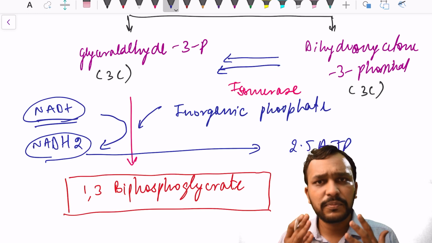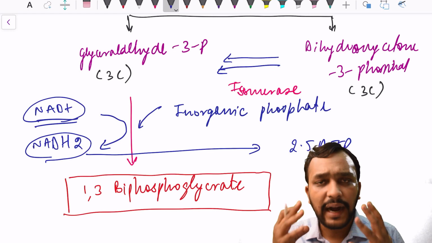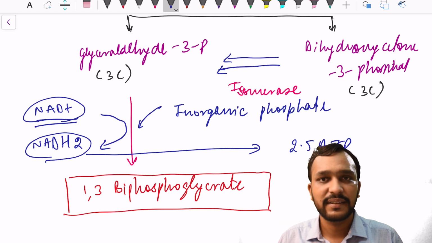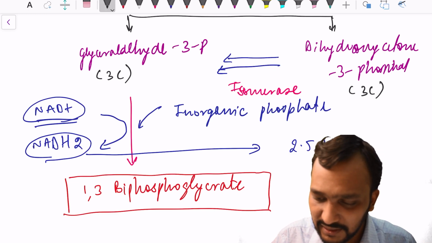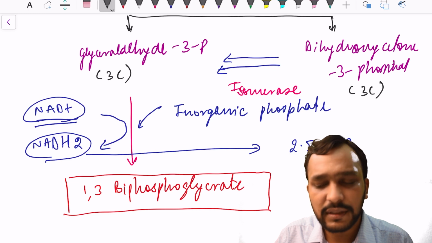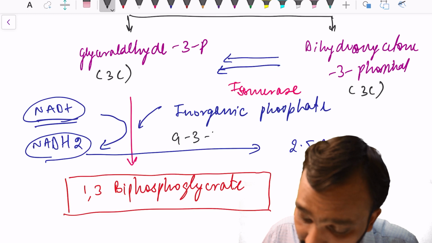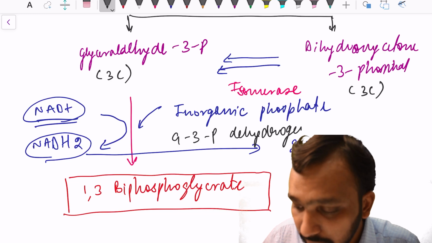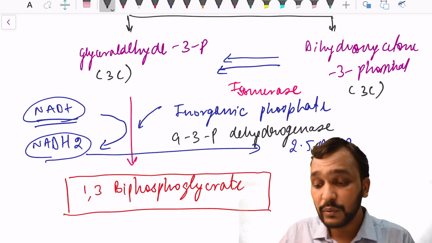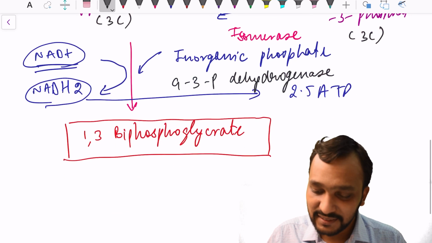Can you think of an enzyme that will help in the removal of hydrogen from the substrate? It will be dehydrogenase. So the enzyme will be glyceraldehyde 3-phosphate dehydrogenase. Remember, this is the step at which a molecule of NADH2 is synthesized.